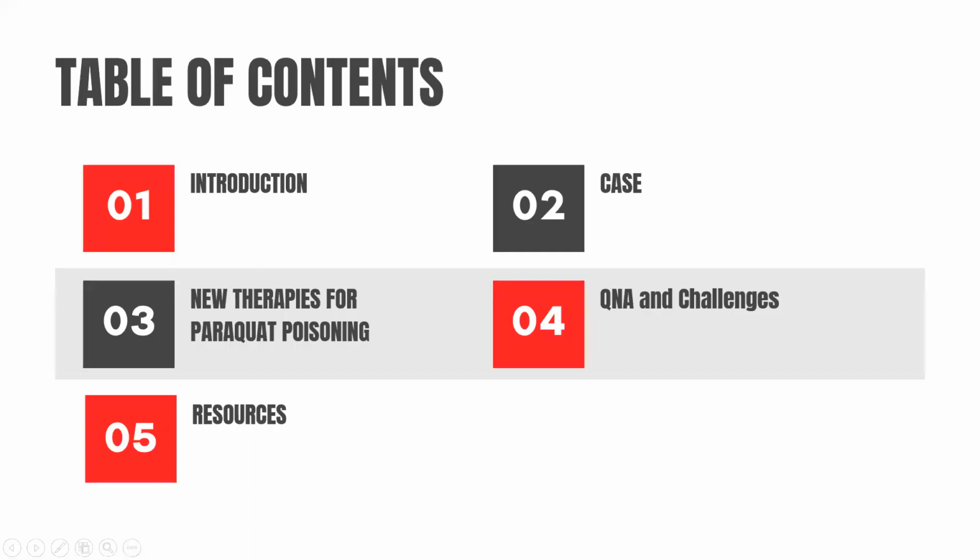So here's the outline for today. I'll briefly introduce things about paraquat poisoning. Then we'll talk about a case that we received in our center 4 days back. Then we'll talk about new therapies for paraquat poisoning. Then we'll briefly discuss a few questions and answers if there are any, and the challenges that we have faced during this case. And then there are the resources that I used.